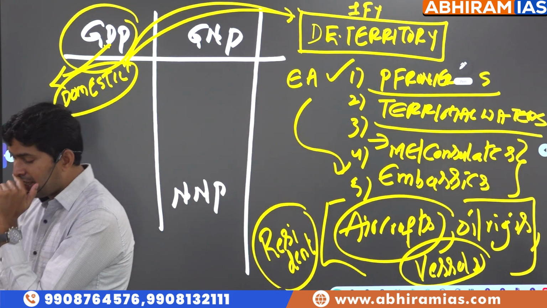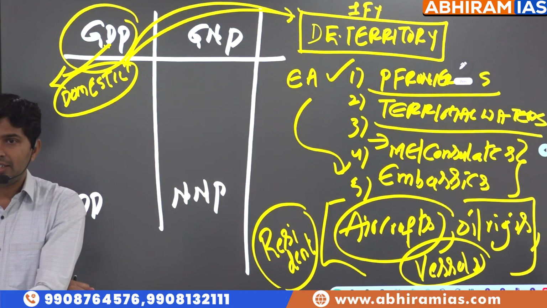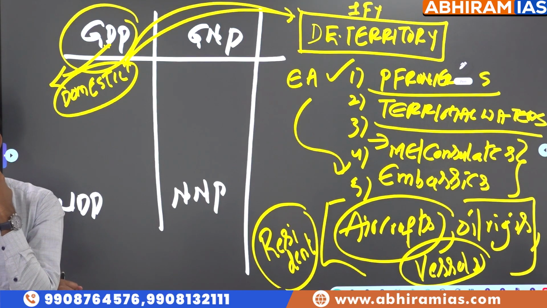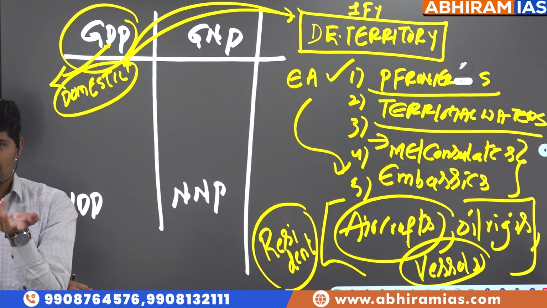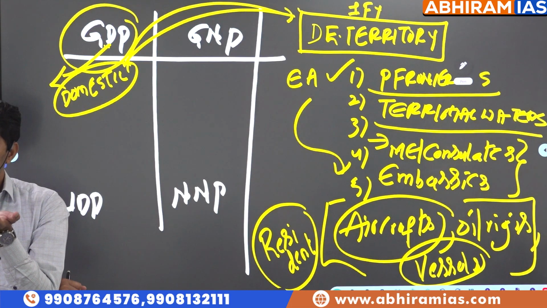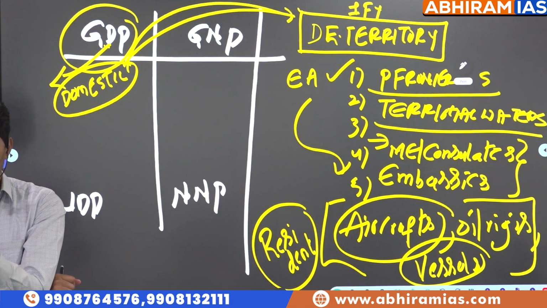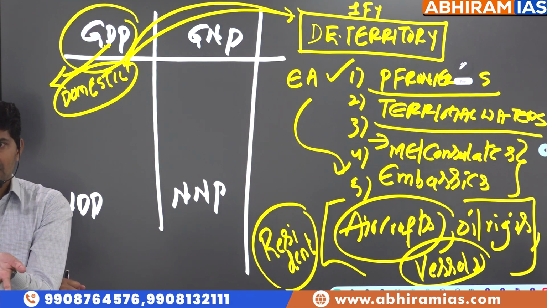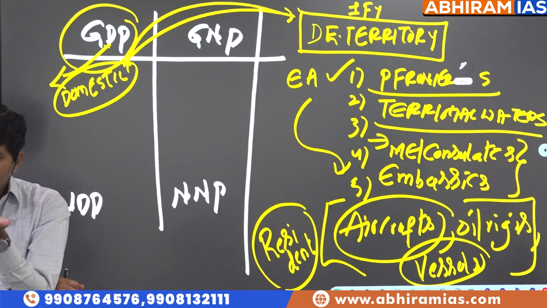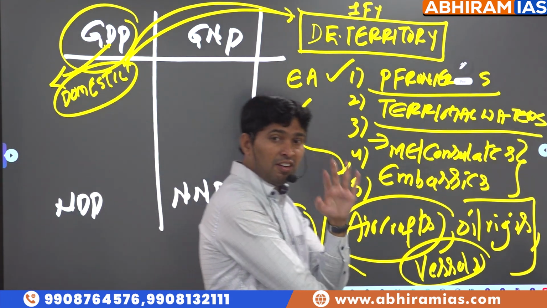An Air India flight is running from Heathrow to London. But who is the owner of Air India? Tata Airlines. Tata only? No. So Tata are registered under which country? So it should be considered part of the domestic economic territory of India, because the owner of Air India is Tata's. In which country are they a registered organization? Resident of India. So this is called domestic economic territory. What is excluded, sir?